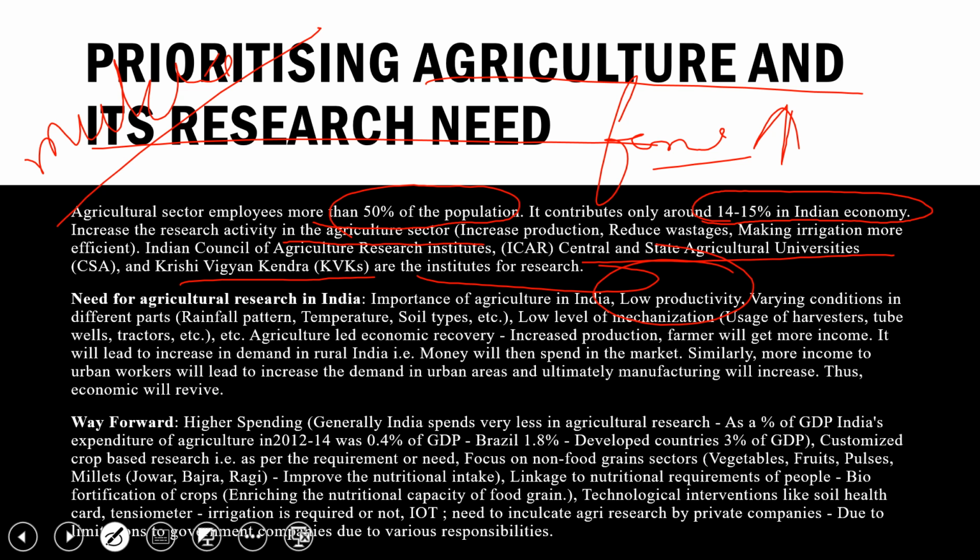So these are all areas of research, and after that ultimately the productivity of that land will increase.